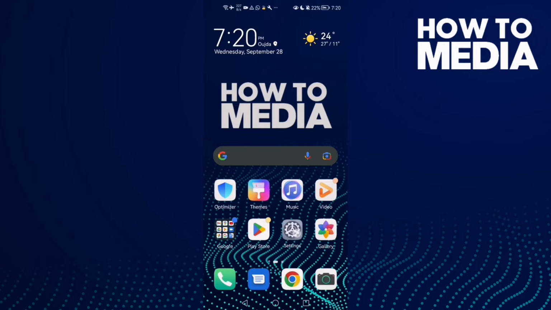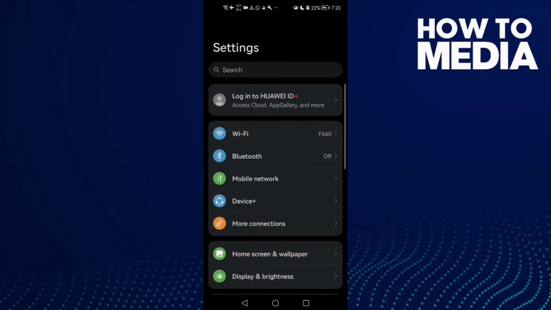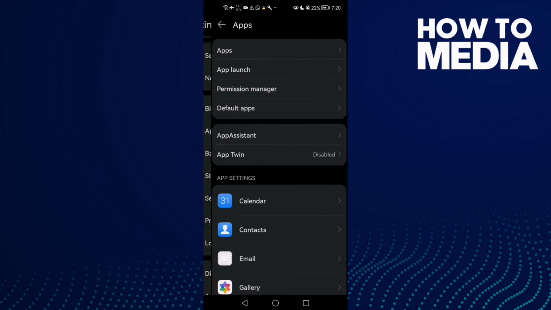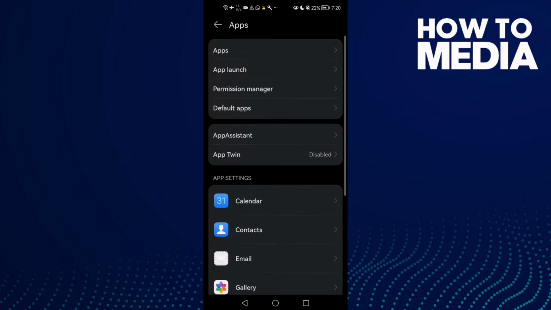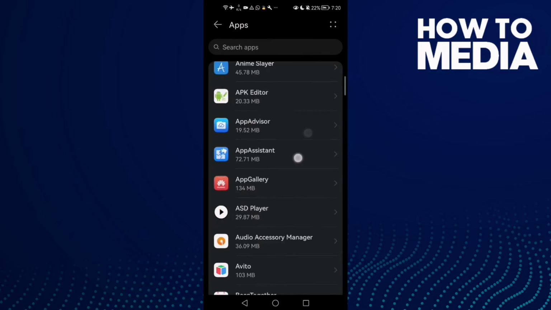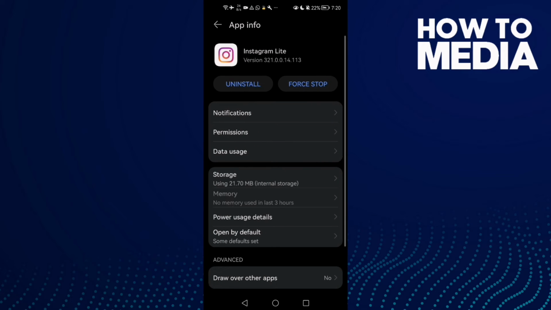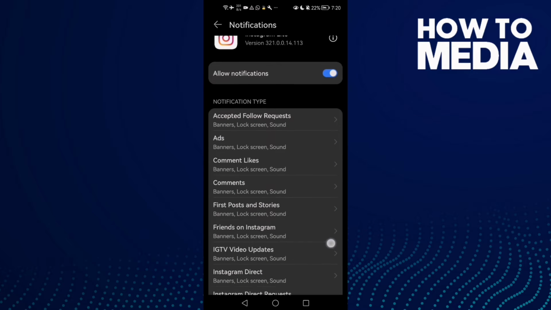First, open settings, and now just scroll until you find apps, and here you will find apps. Again, click on it, and now just select any app you want, like Instagram, and then click notifications.